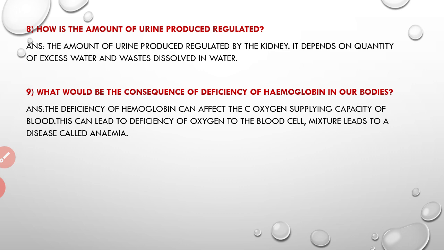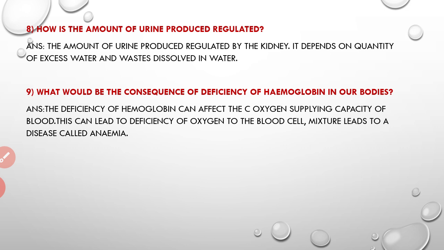Okay, next question, how is the amount of urine produced regulated? The answer is, the amount of urine produced is regulated by the kidney, and it depends on the quantity of excess water and waste dissolved in water.